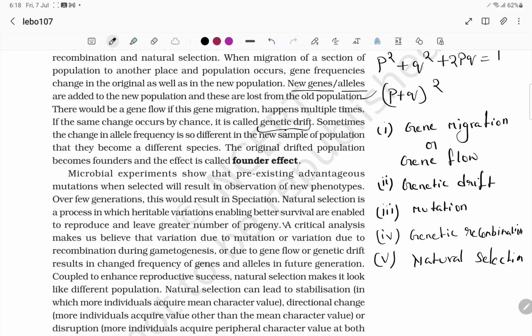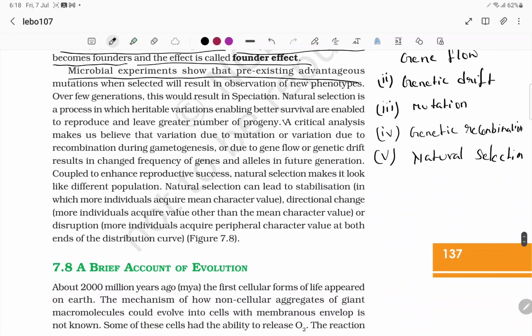Sometimes the change in allelic frequency is so different in a new sample population that they could become a different species. The original drifted population becomes the founders, and the effect we call the founder effect. Next, a microbial experiment shows that a pre-existing advantageous mutation when selected will result in the observation of new phenotypes. Over generations and generations, this would result in speciation.